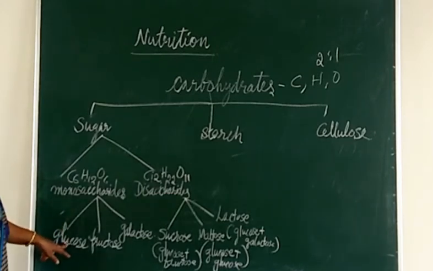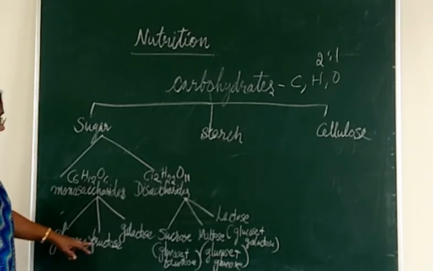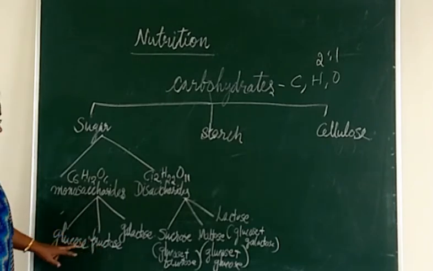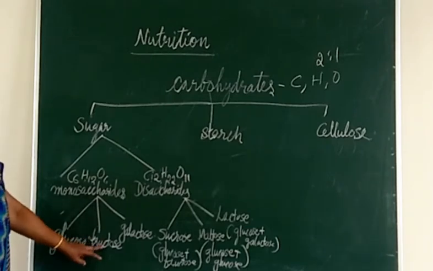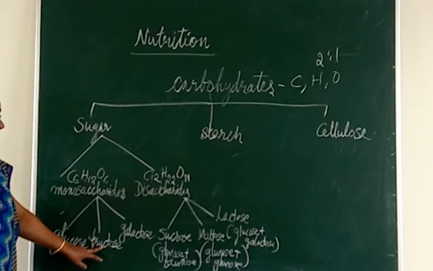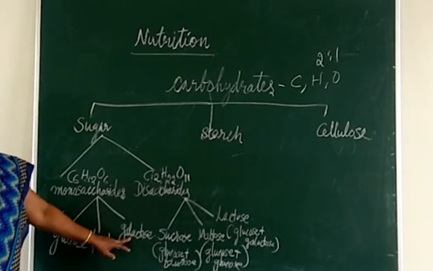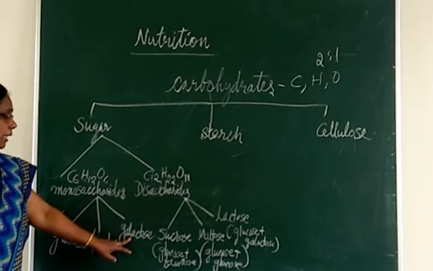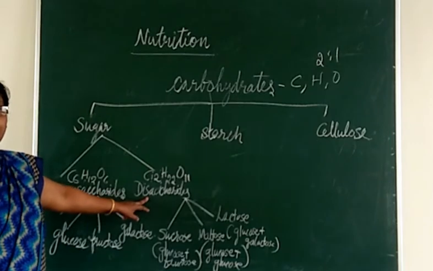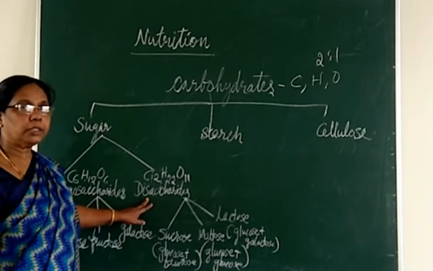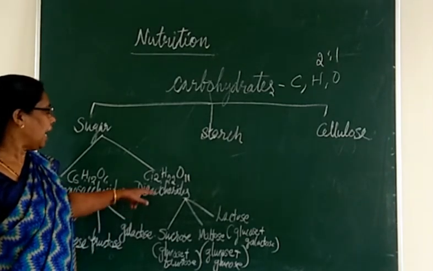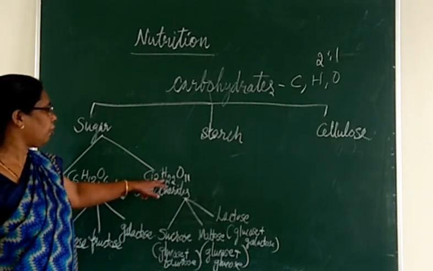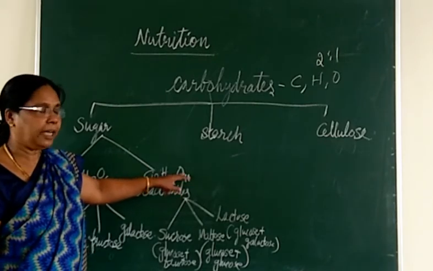Coming to the monosaccharide, again three types are there. One is glucose, the ordinary grape sugar. Next is fructose, the second type, usually fruit sugar. The third one is galactose, the milk sugar. Coming to the disaccharide, it is made with two molecules, that's why the name di, and its general formula is C12H22O11.